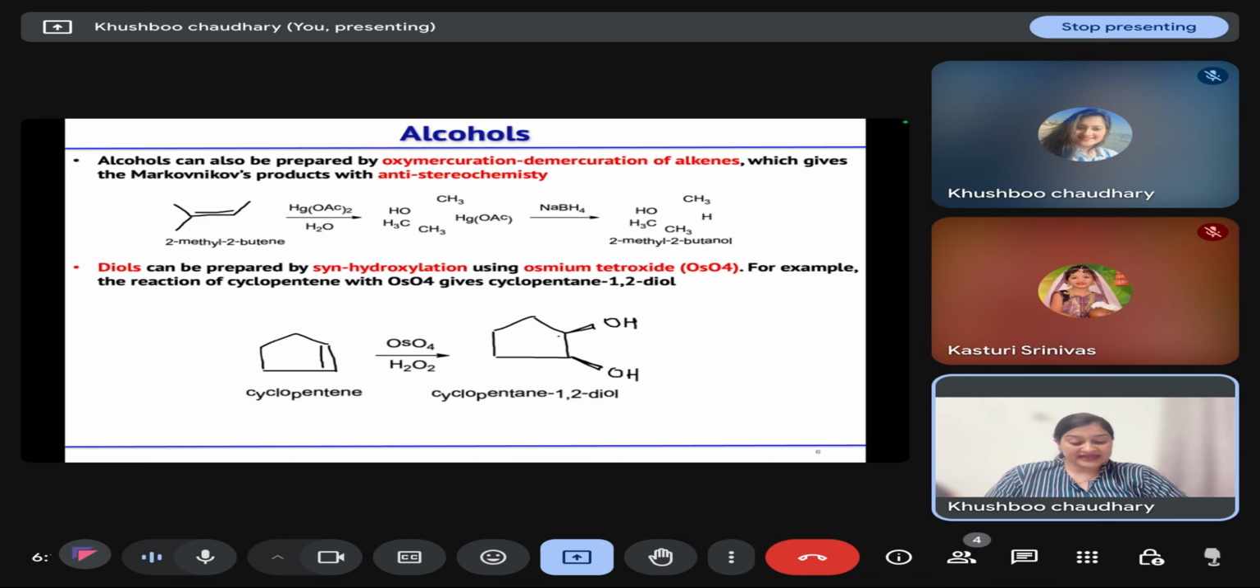Then the other method we already discussed is oxymercuration demercuration, which gives you a more substituted alcohol.